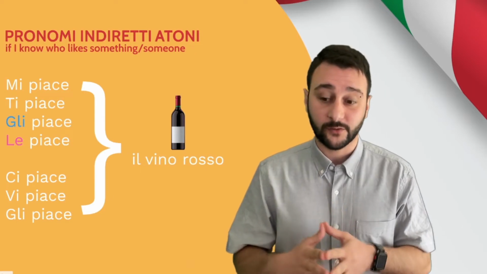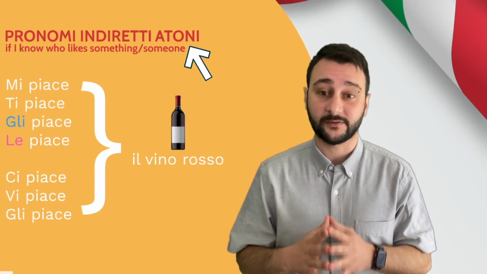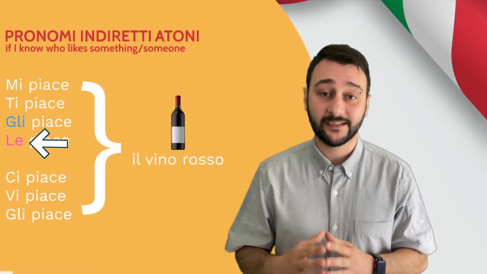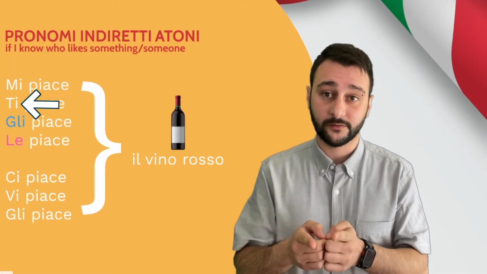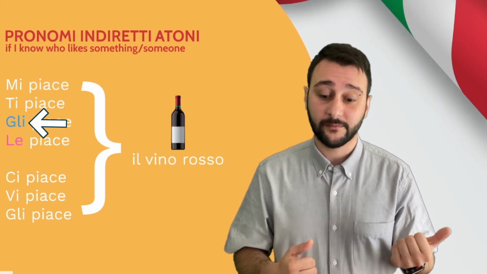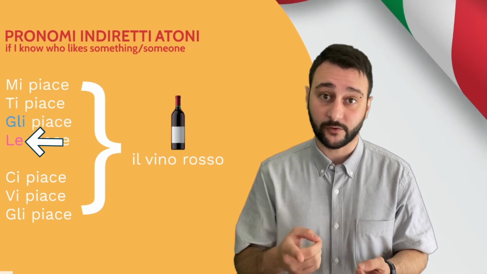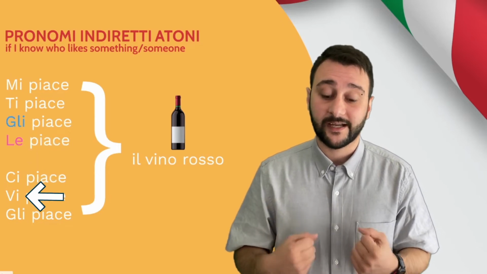I will use pronomi indiretti atoni, which are the ones you see now here. Mi, ti, gli, le, these are the singular ones. So mi is for myself, ti is for you, gli is for him, le is for her. It could also be you formal, le. Then plural, ci, vi, and gli.